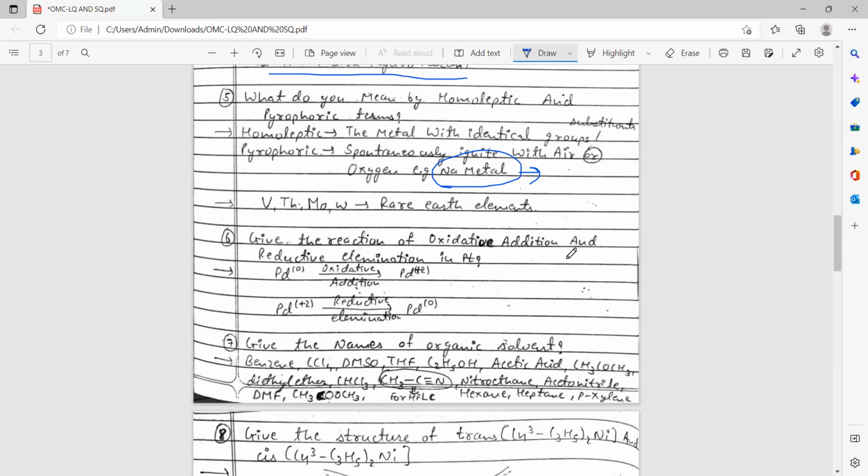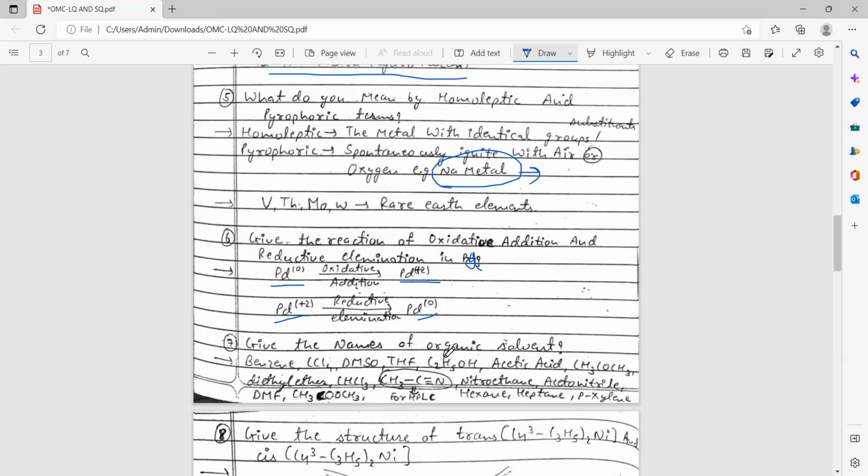Give the reaction of oxidative addition and reductive elimination for palladium. So here oxidative addition means oxidation takes place, so Pd0 is converted into Pd+2, and reductive elimination means reduction, so Pd+2 is converted into Pd0.